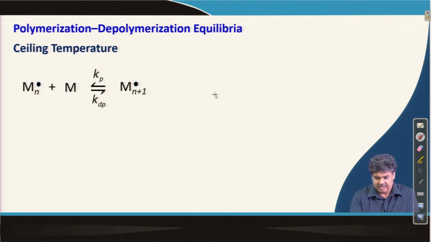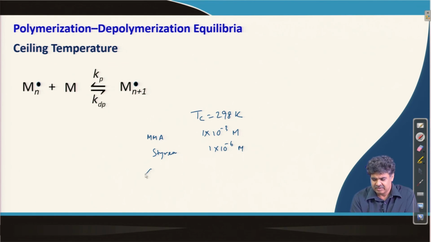For example, if I talk about alpha methyl styrene, to get a Tc at room temperature 298 K, I have, say, what I have written in the last slide, 10 to the power minus something for alpha methyl styrene, and Me equals pure monomer.